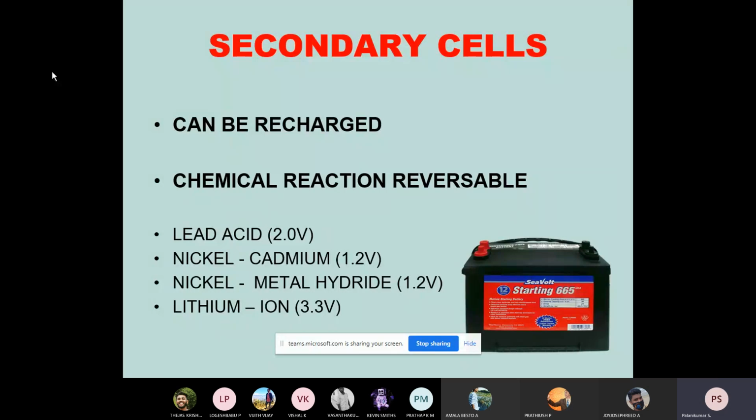That's the reason why, even after more than a century, we are still using such batteries in our cars and bikes for ignition purposes. Now even e-rickshaws and e-scooters are using this type of battery. But if you want to design a properly performing electrical vehicle or hybrid electrical vehicle, it is always a switch over to lithium-ion batteries, usually called LIB. Only those batteries now show very high performance, because the voltage rating is high.